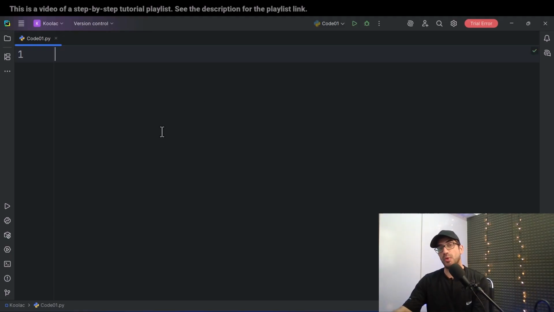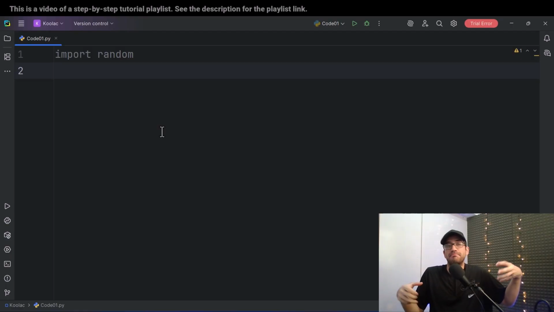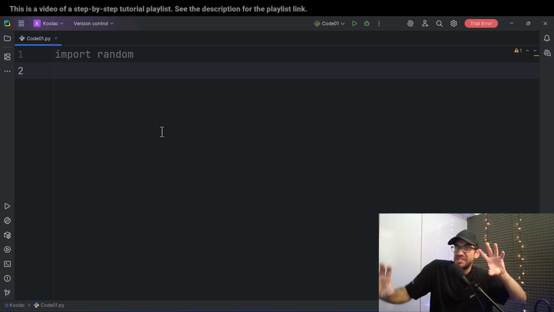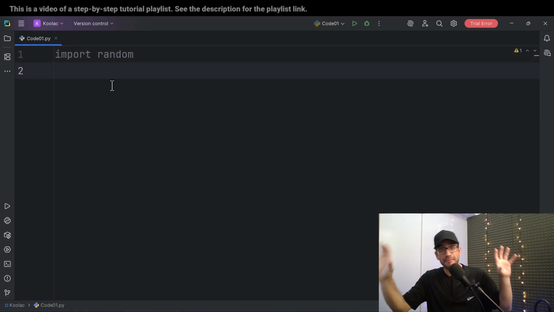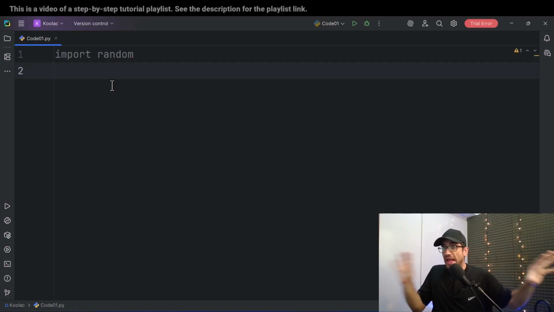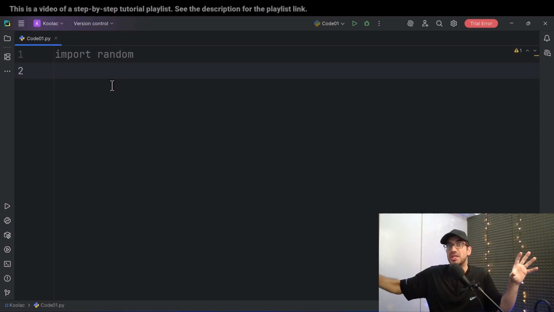So for doing that, first of all, I want to generate a random number from 1 to 6. For doing that, I want to simply type import random, which is one of the packages of Python, which we can use for doing some random stuff. And maybe you ask, okay, what is the meaning of package? Well, a package is some pre-made code that you can use. For example, this random module has a lot of built-in things for doing random stuff. You don't need to write all of those codes manually. You can just simply use this random module, this random package in Python.